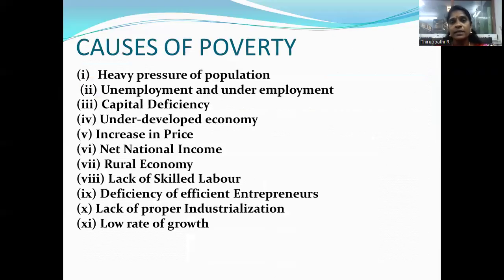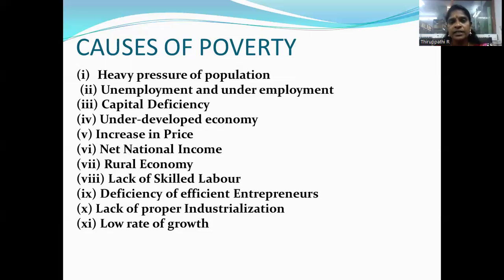And next is the causes of poverty in India. The following are the causes or reasons for poverty in India. We can see them one by one. The first one is heavy pressure of population. The population in India is rising at a rapid rate. The rise in population is due to the fall in death rate and increasing birth rate in our economy. Heavy pressure of population is the main cause of the hindrance in the way of economic development.